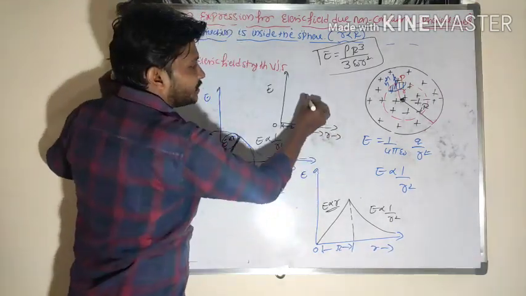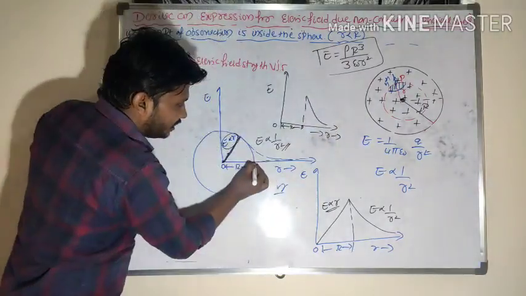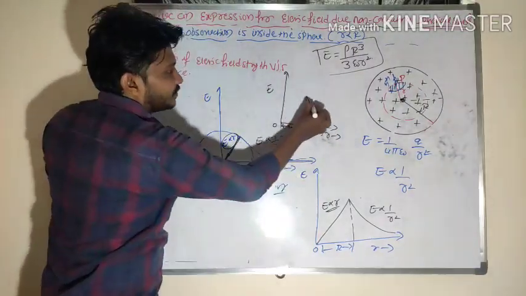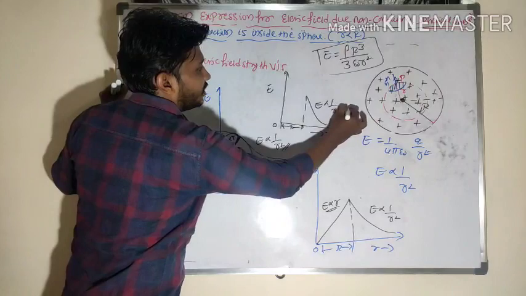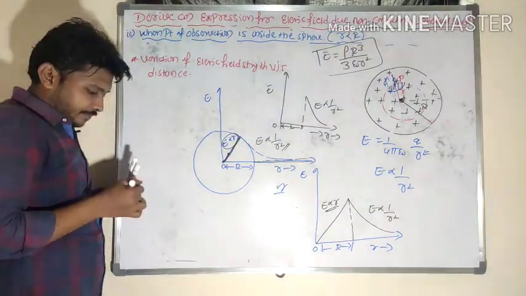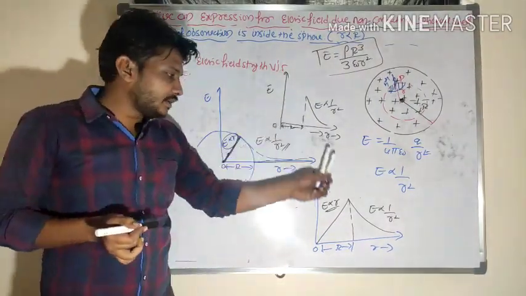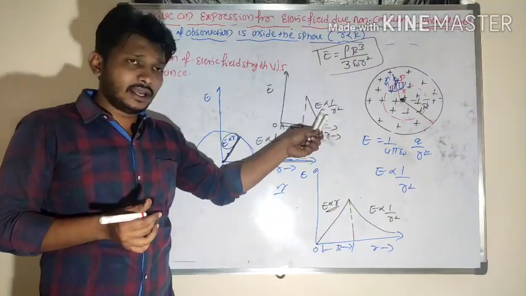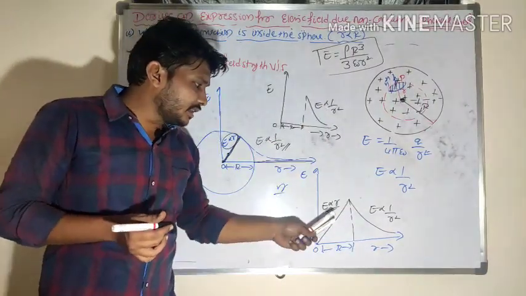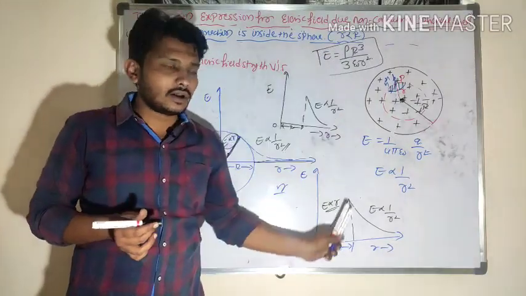The electric field strength goes on decreasing from the surface to the outside. So E is inversely proportional to r² in the case of a conducting sphere, and in the case of a solid sphere. This is the non-conducting solid sphere here.